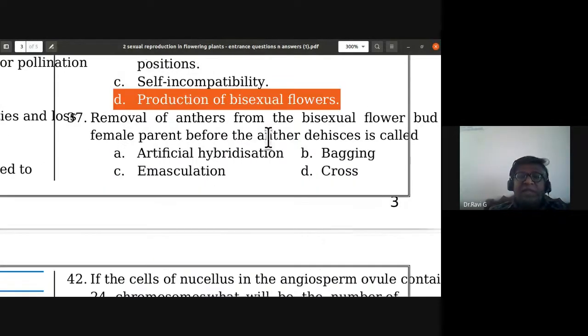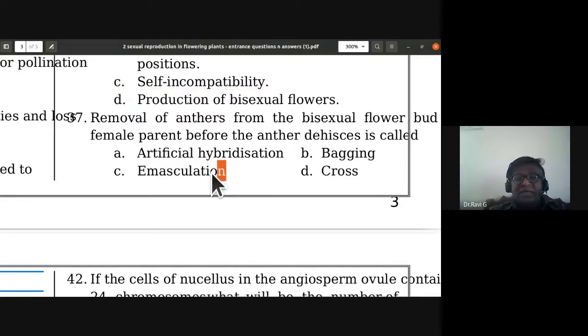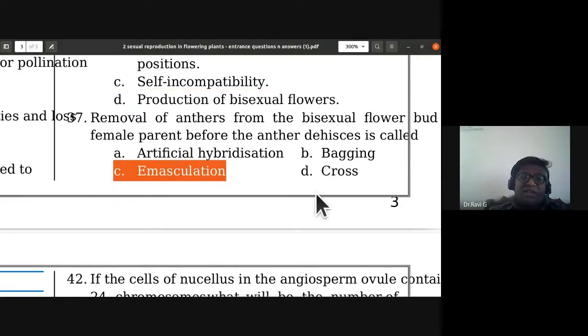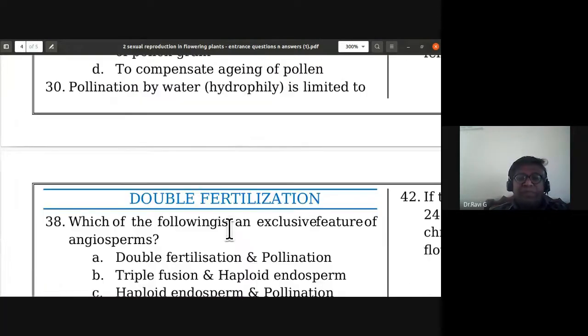37: removal of anthers from the bisexual flower bud, to form female parent before the anther dehisces, is called emasculation. So that is the definition of it.